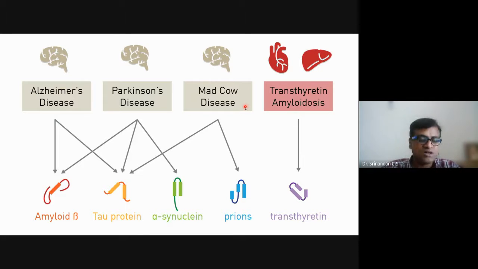We know a cow eats grass, but these people were giving meat, and now it is banned. People who ate the beef got these misfolded proteins and thus got mad cow disease. In a similar way, blood vessels and everything will be blocked when transthyretin protein undergoes amyloidosis.